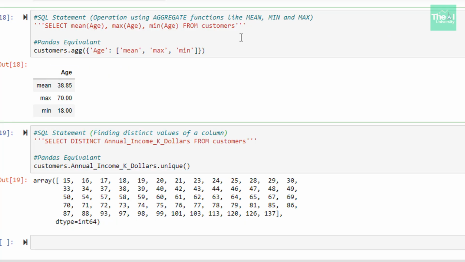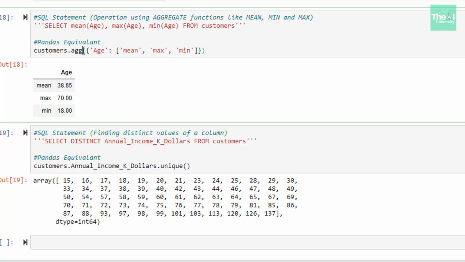So in the next cell, I'm using some built-in statistical functions like mean, max, min, to find out some descriptive statistics on a column called age. The select query here is using these statistical functions by passing the column name, which is age, as an argument to these built-in functions. So the pandas equivalent statement for the above select query shows the usage of the aggregate function.